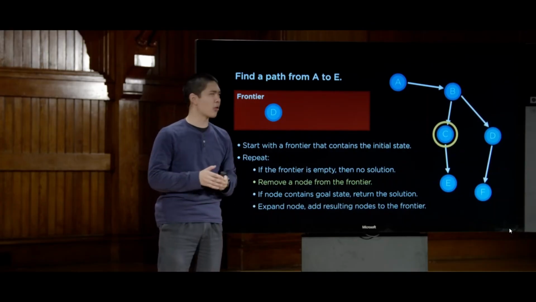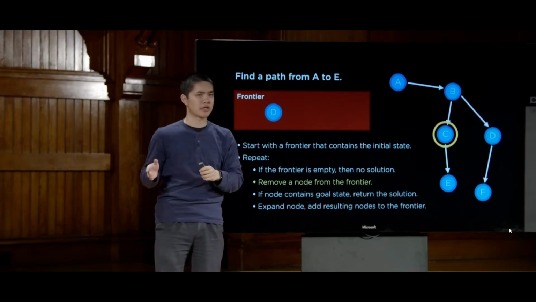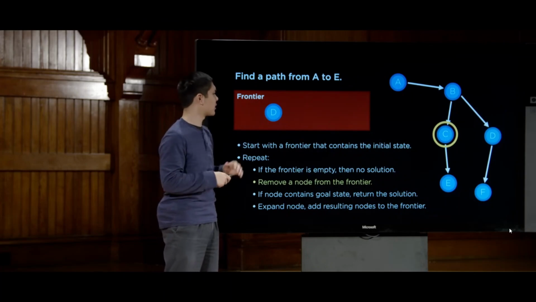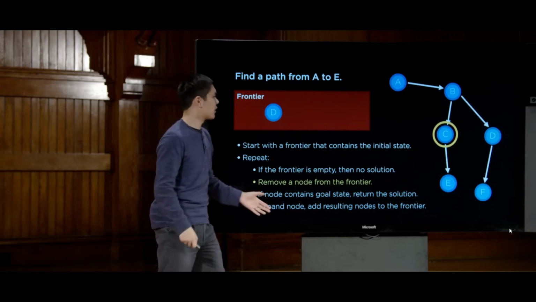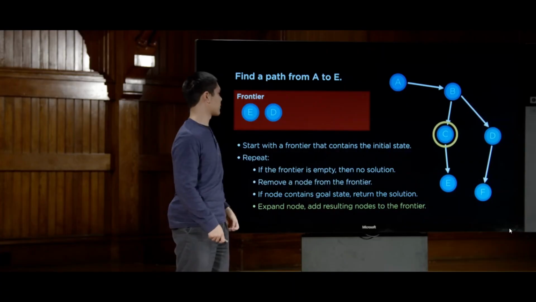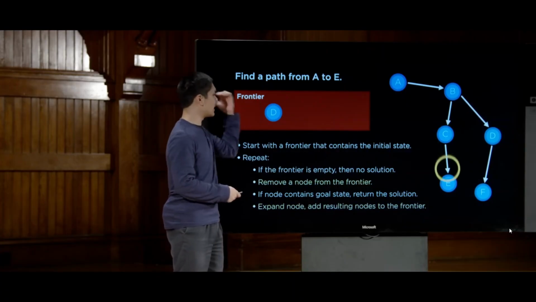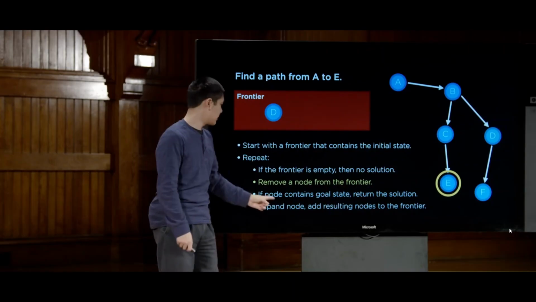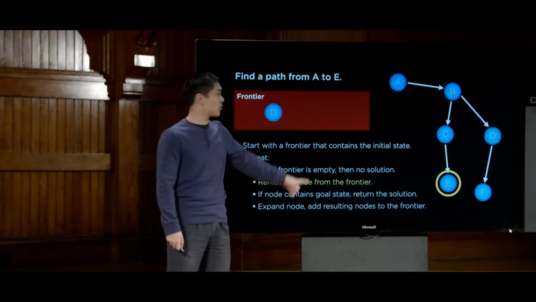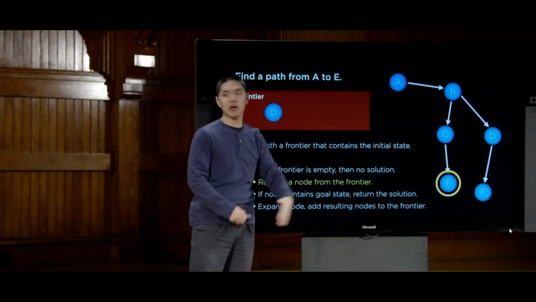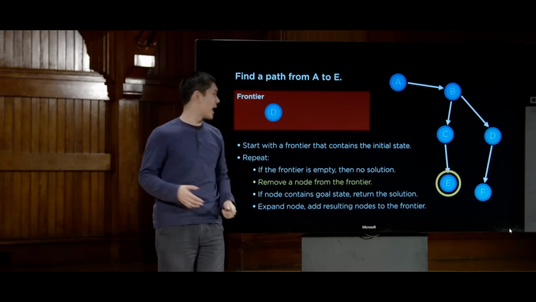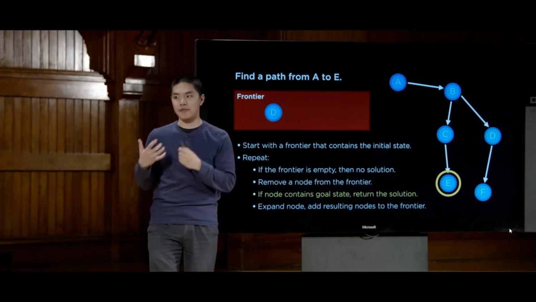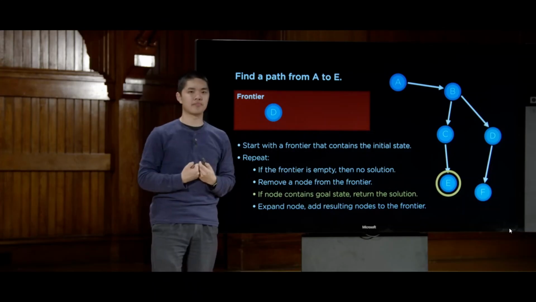We'll see why later, how choosing which node you remove from the frontier is actually quite an important part of the algorithm. But for now, I'll arbitrarily remove C, say it's not the goal, so we'll add E, the next one, to the frontier. Then let's say I remove E from the frontier, and now I check: I'm currently looking at state E. Is it a goal state? It is, because I'm trying to find a path from A to E, so I would return the goal. And that now would be the solution. I'm now able to return the solution, and I have found a path from A to E.